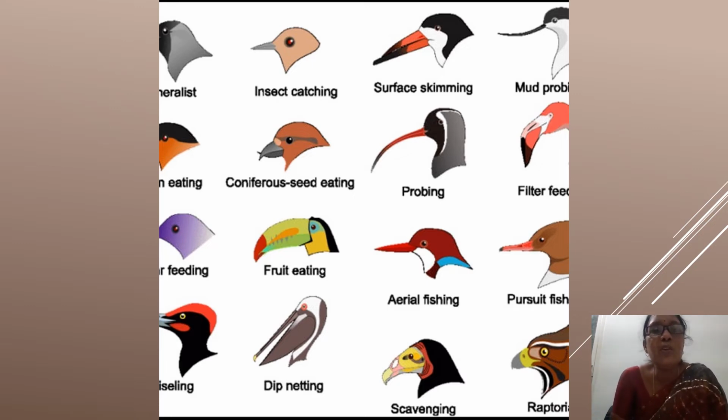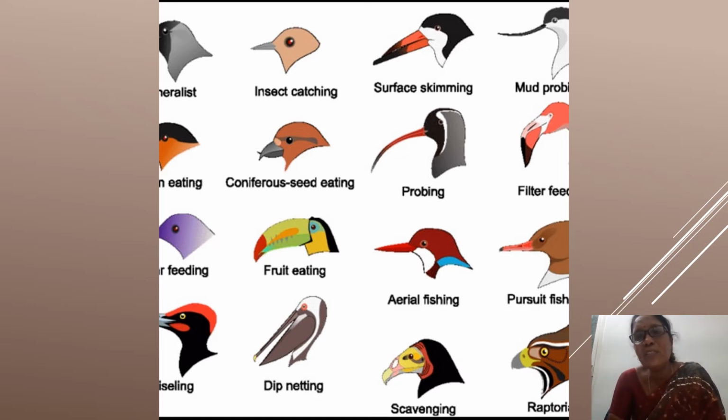How are their beaks? Look at the pictures, Nikhil. Look once. Harsha, look at their beaks. Look at the birds and their beaks. Insect catching bird. How is its beak? Skimming bird. Skimming means swimming bird. How is its beak? Seed eating, fruit eating, animal fishing, scavenging. Yes. These are birds and its beaks.